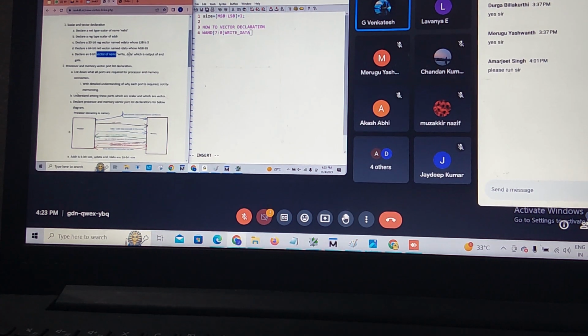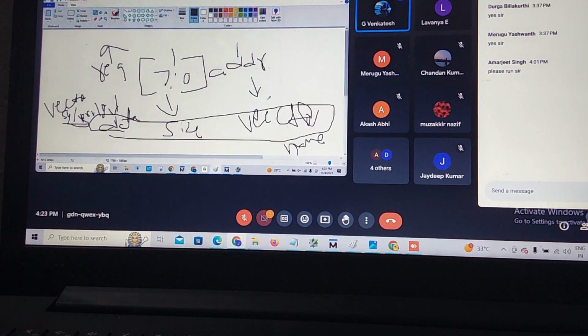What is the data type asking? Output of AND gate. You kept AND, it is not valid in Verilog. WAND means wire AND. Data type name. This is vector name. Vector name: write data. See, vector name.